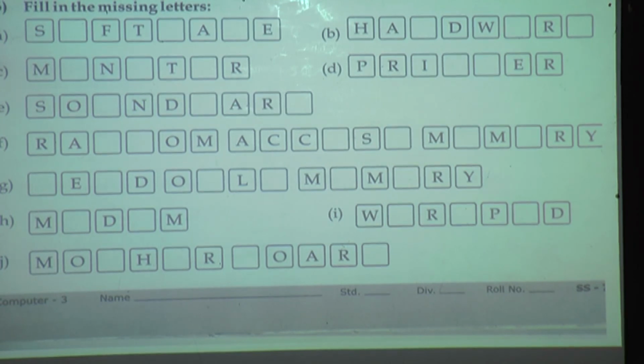Now next one is the fill in the missing letter. We will see this in our next period.